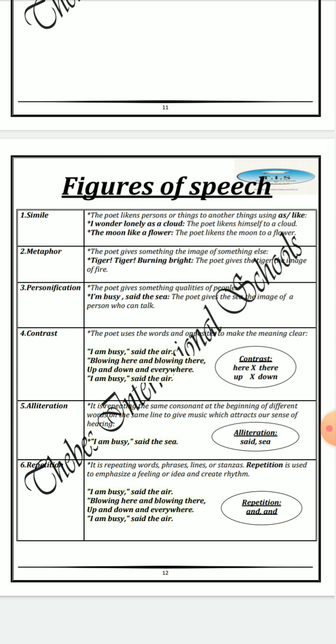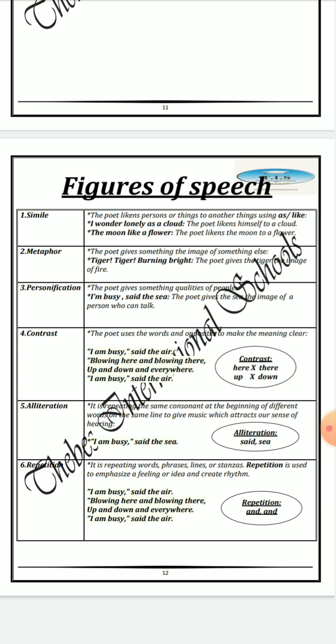So the third figure of speech is called personification. Here, the poet gives something qualities of people. For example, I am busy, said the sea. Here, the poet gives the sea the image of a person who can talk.